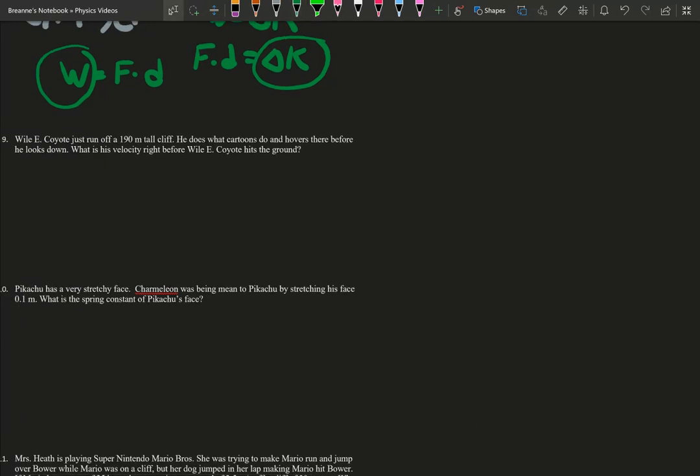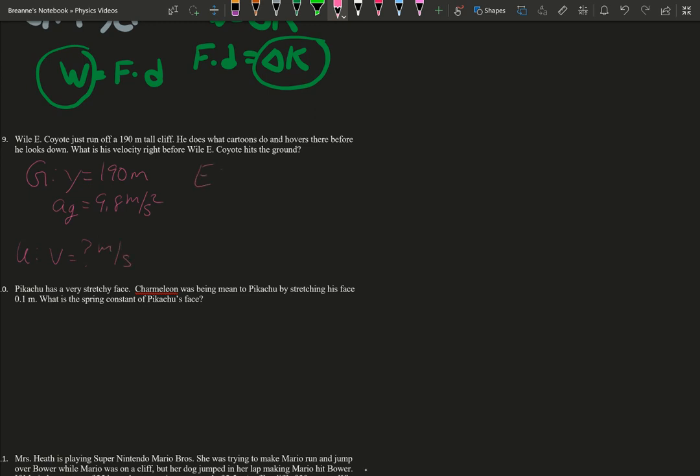9. Wile E. Coyote just ran off of a 190-meter cliff. He does what cartoons do and hovers there before he looks down. What is his velocity right before Wile E. Coyote hits the ground? So again, we're going to write out our givens. We're given the height of the cliff. We're dealing with height, so we know we're going to be dealing with 9.8 meters per second squared. And our unknown is the velocity, in meters per second.